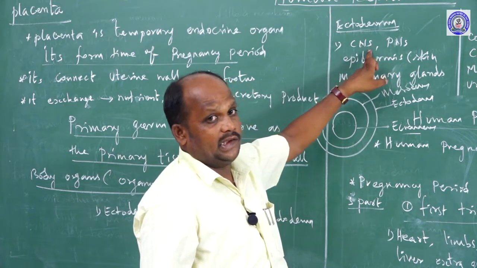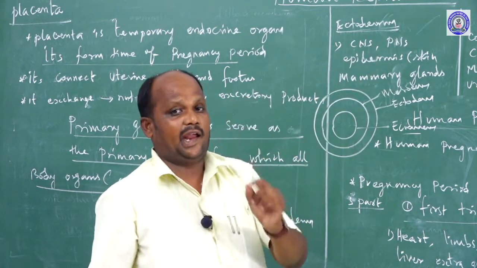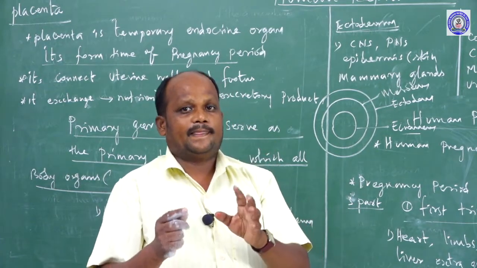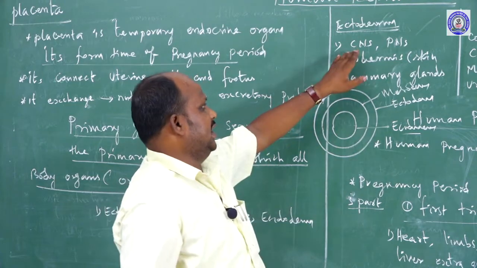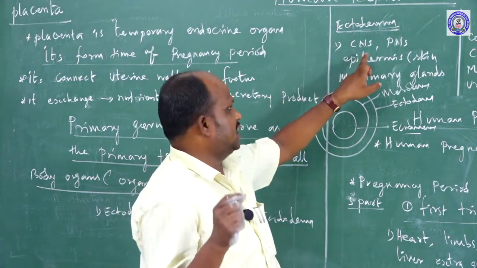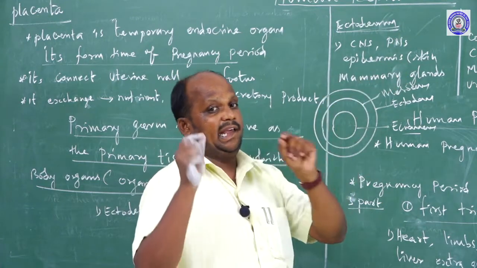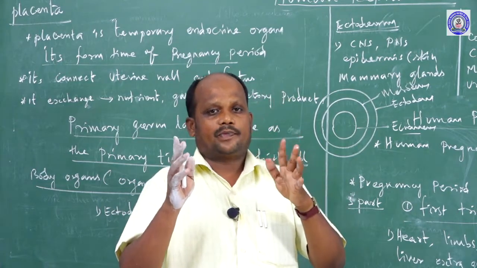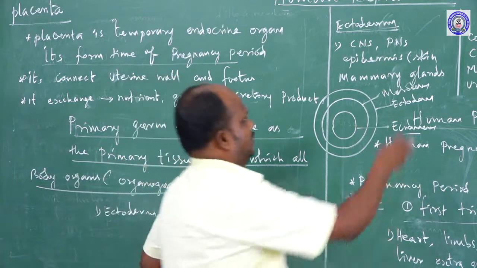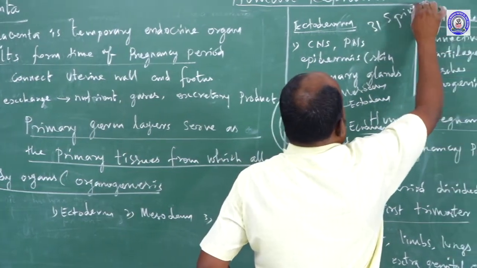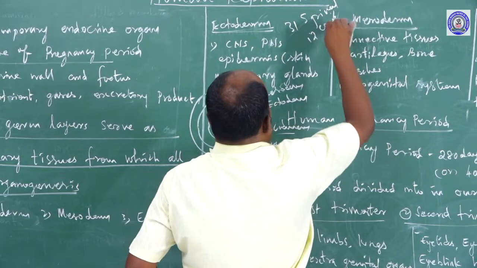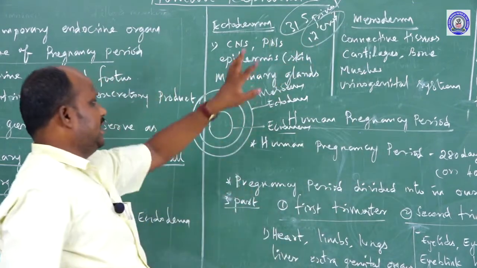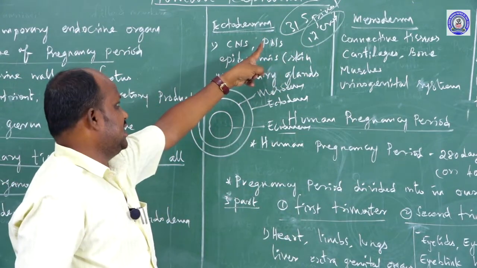So what organs are included in the CNS? The brain and the spinal cord. They are part of the central nervous system. Second one is PNS, peripheral nervous system, which includes 31 pairs of spinal nerves and 12 pairs of cranial nerves. Spinal nerves develop from the spinal cord, and cranial nerves develop from the brain. So that is part of the PNS, and it is developed from the ectoderm.